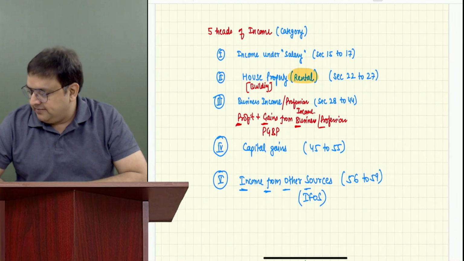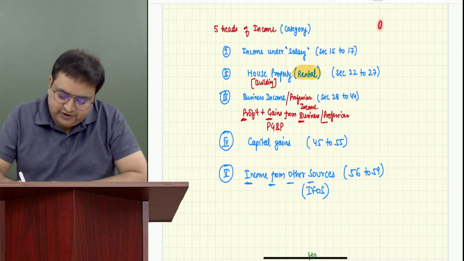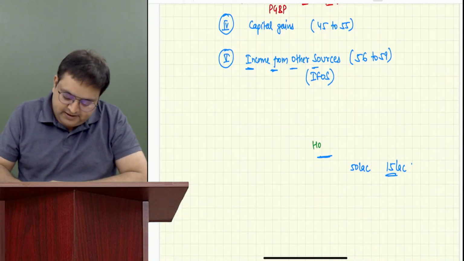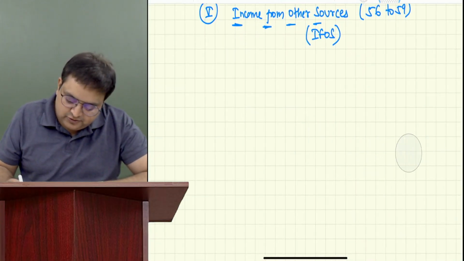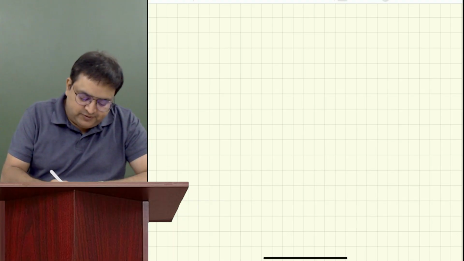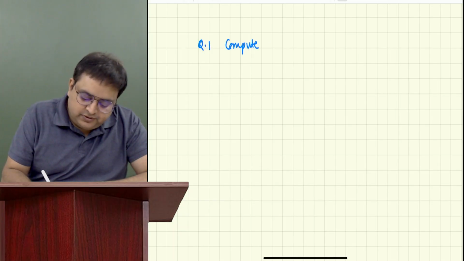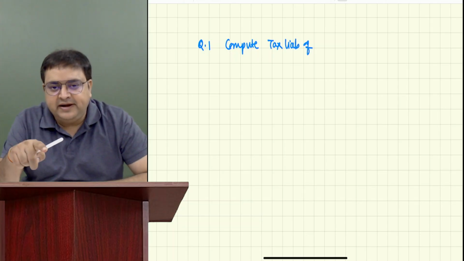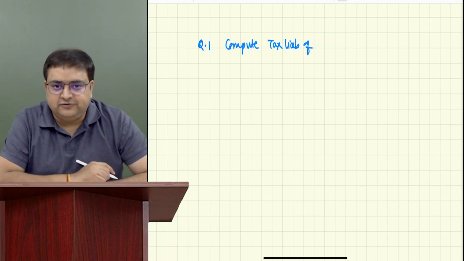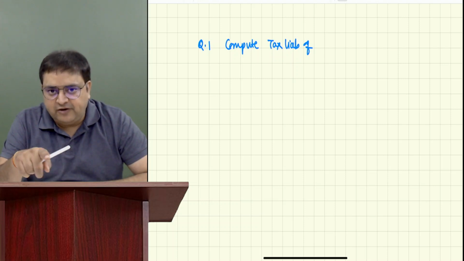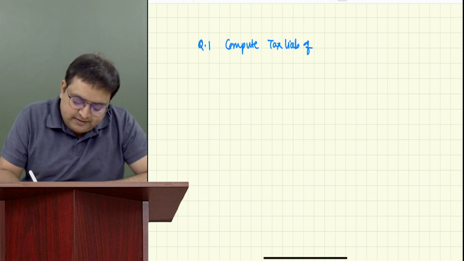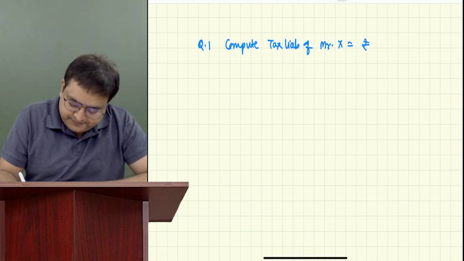So I am just wrapping up right now. I'll be telling you more about it tomorrow. But before you leave, just write 2 questions and give these answers to me tomorrow. Quickly, question number 1. Compute tax liability. Guys, whenever you compute tax liability, please don't forget to add 4% cess also. And if it is not rounded off, you have to round it off also. Compute tax liability of Mr. X. His income is